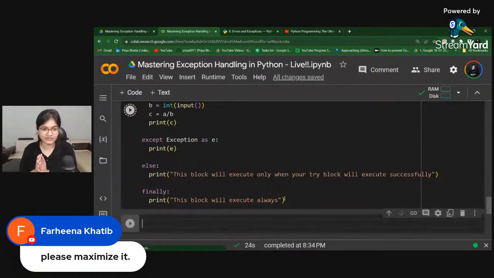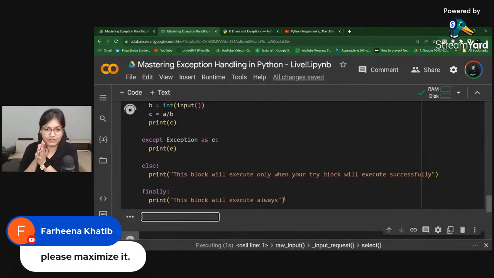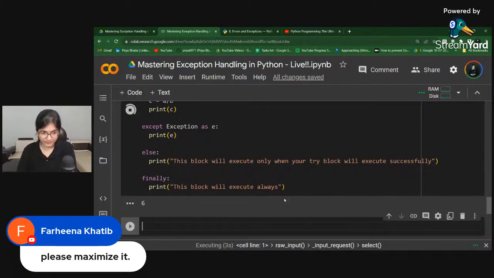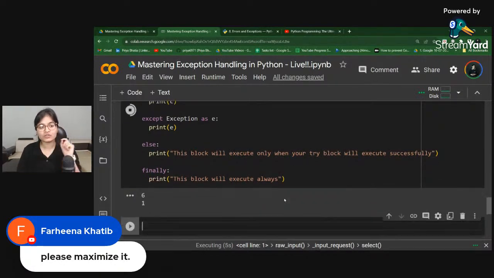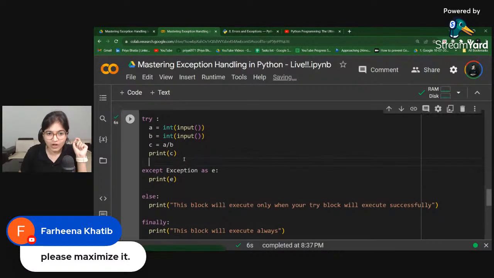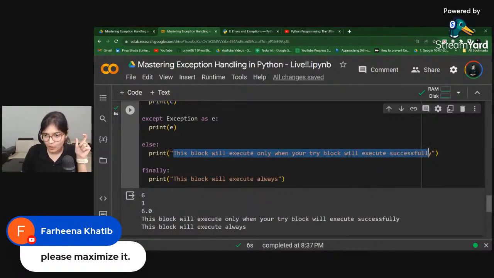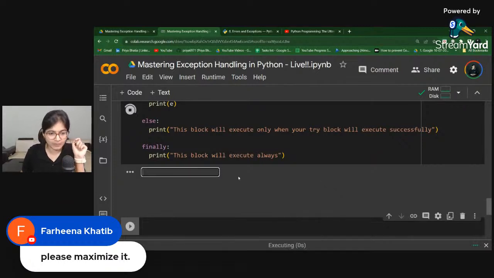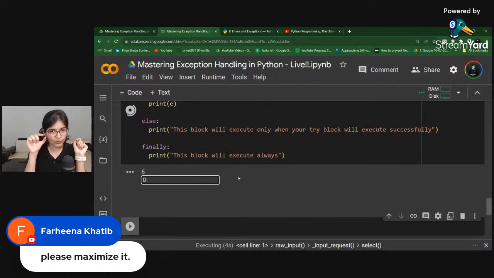So if I run this again, I will show you the demonstration. Let's say I have 6 and I have 1. Because the try block is running completely fine, it will go inside the else block. Afterwards, it will go inside the finally block as well. Now, if I change the numbers from 6 and 1 to 6 and 0, you know that the try block will not be able to execute properly and will go inside the except block, where the exception will occur as a zero division error.